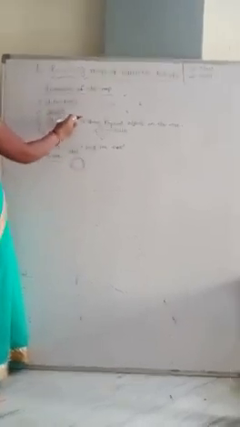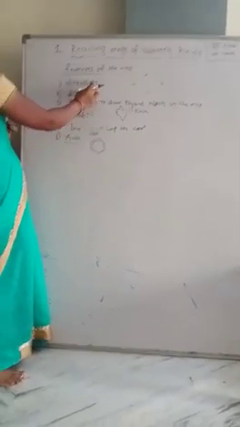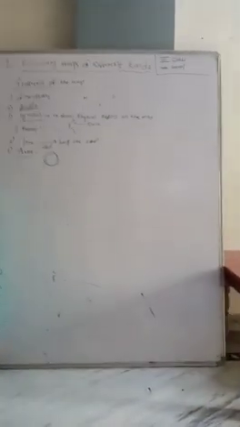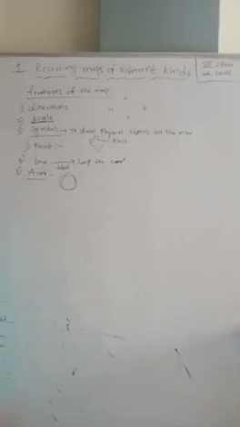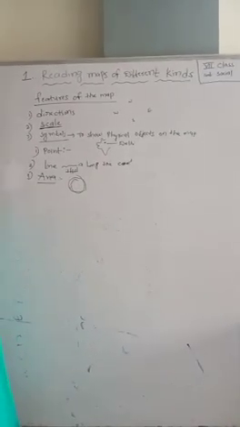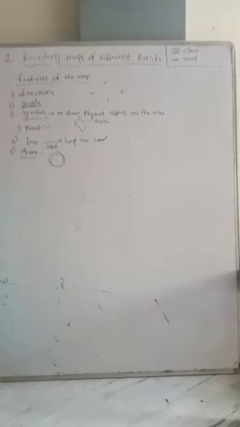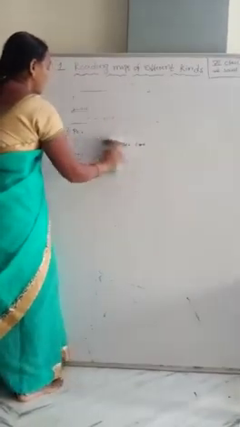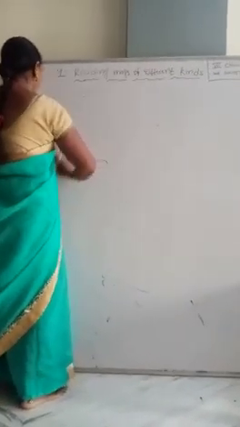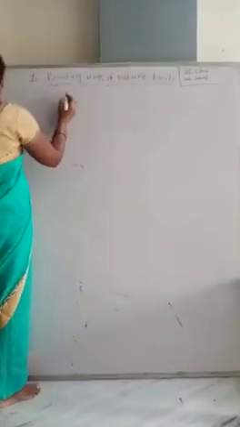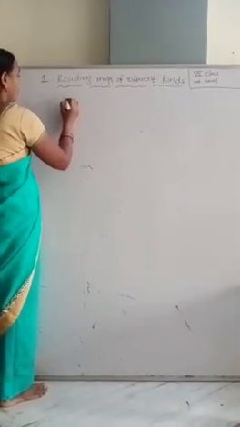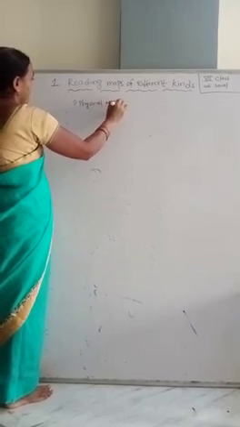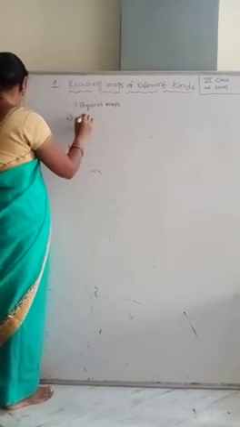Children, these are the features of the map: direction, scale, symbols. Next, generally we can divide maps into two types. What are they, children? One is physical maps, and the second is political maps.